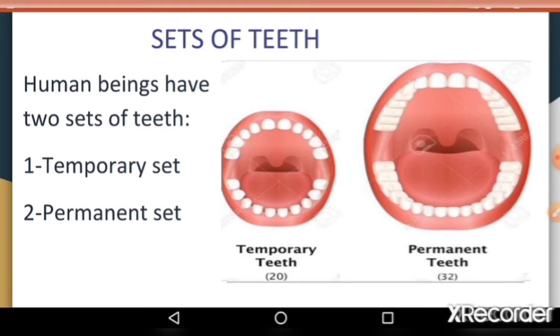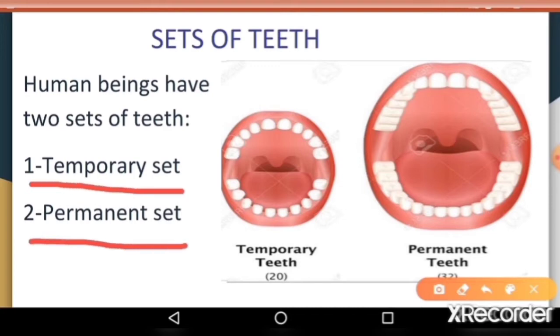As humans, we have two sets of teeth, temporary set and permanent set. The first set is called milk teeth, primary teeth or baby teeth. They start erupting when we are 6 months old, and the next set of teeth called permanent teeth begin erupting as we turn 6 years old.